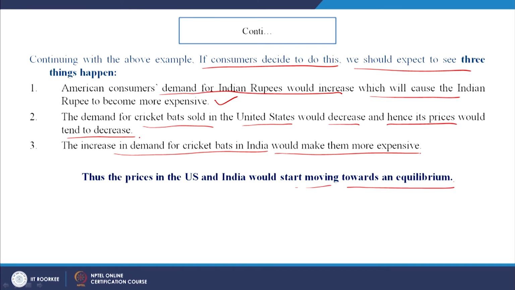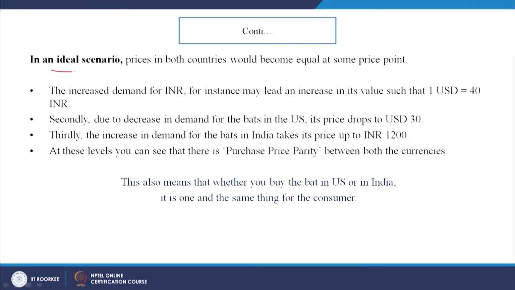So, this is very interesting. In an ideal scenario, what would happen? Prices in both the countries would become equal at some price point. So, for example, you started with 2000 as per US and India had 750. So, this will start growing and here the demand will start falling. So, there will be a point where they both would maybe be at, let us say, 1300 rupees or something, at some point they would match.